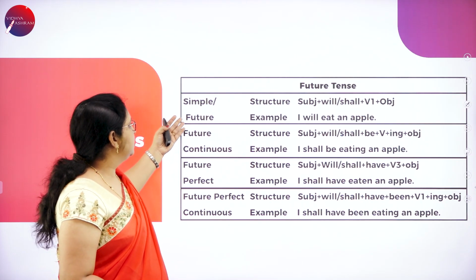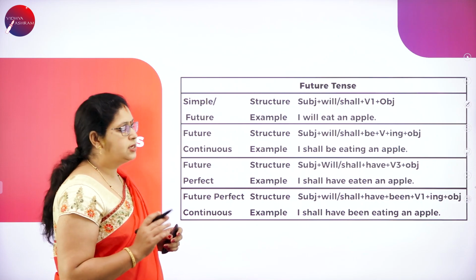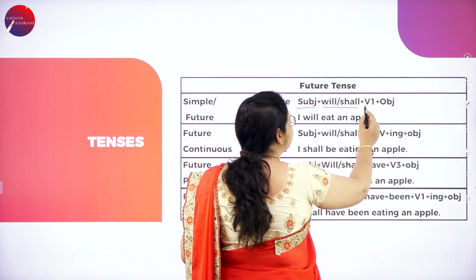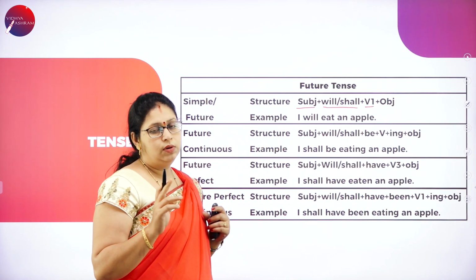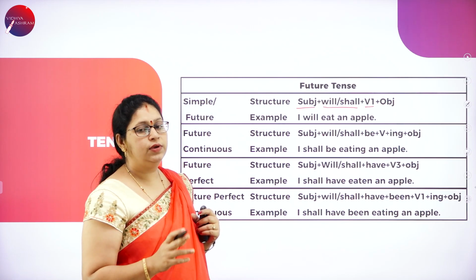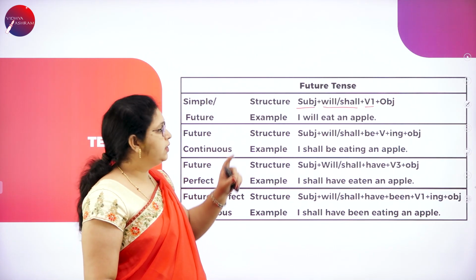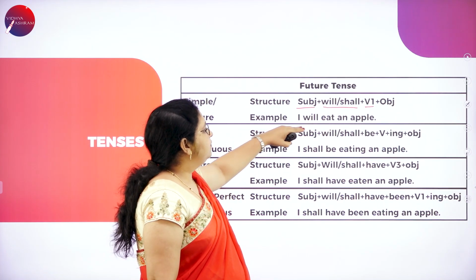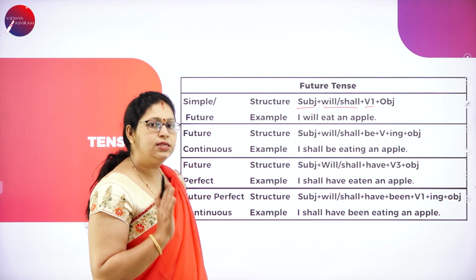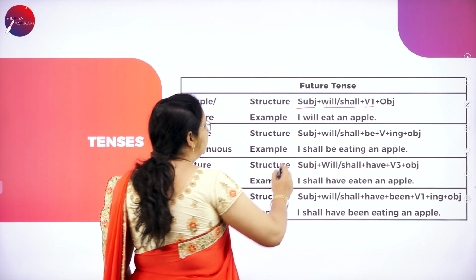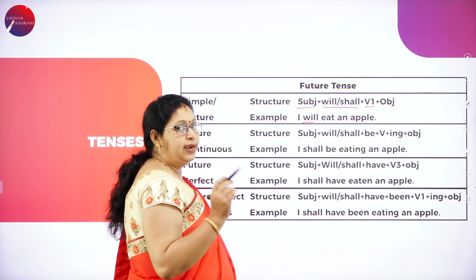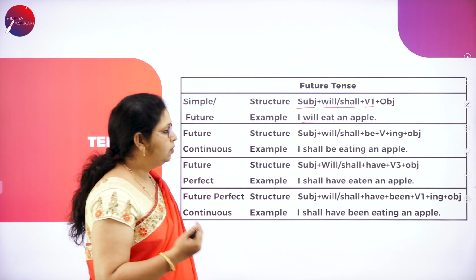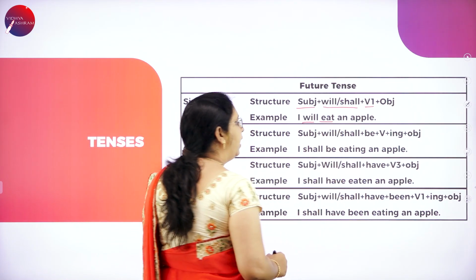In future tense, first is simple future, and the structure for simple future is subject plus will or shall plus verb form 1. So, I have already told you that in future tense we use will or shall. If it is future, we must use will or shall in it. I will eat an apple. This is in the simple future. So, we are using will, and eat. Eat is the verb form 1, basic verb form of a word. So, I will eat an apple.